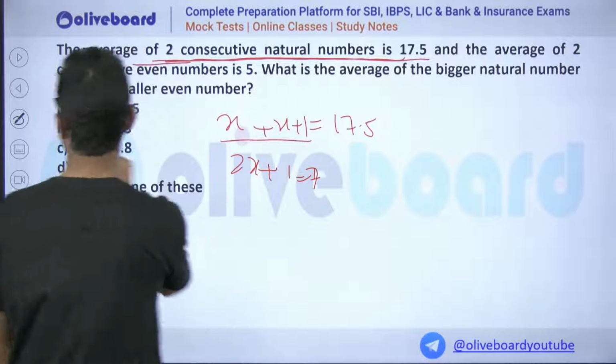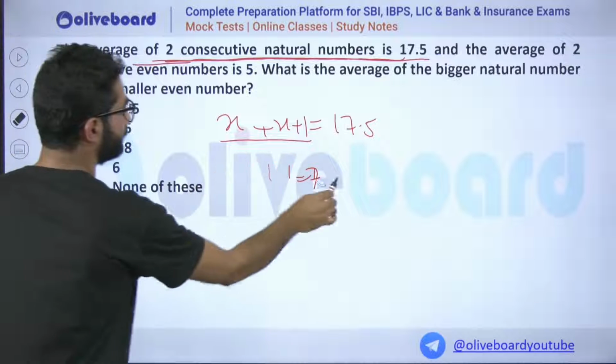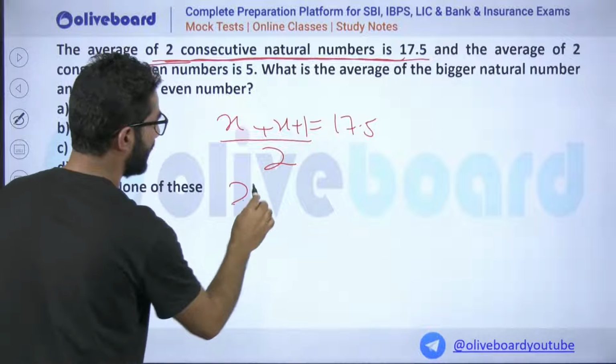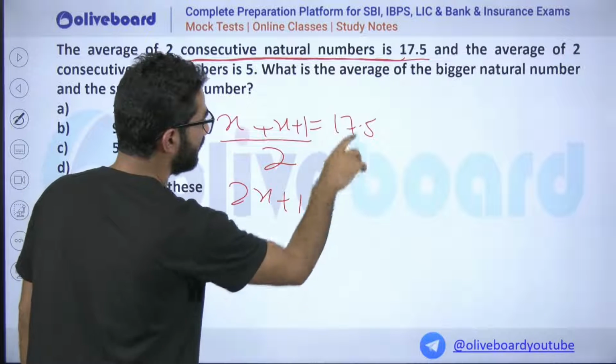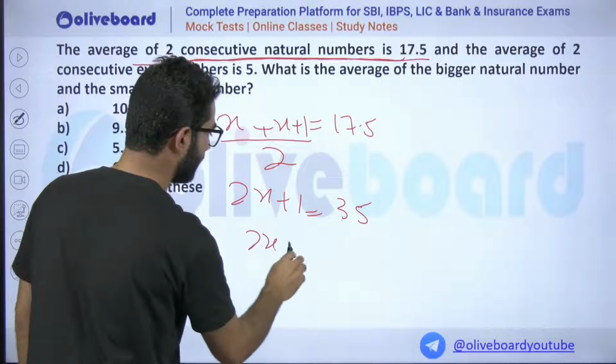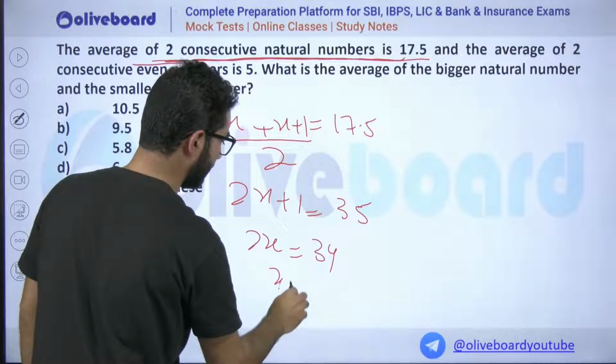Their average means divide by 2, and that is given as 17.5. So 2x plus 1 will be 17.5 times 2, that is 35. So 2x is how much? 34. x is 17.